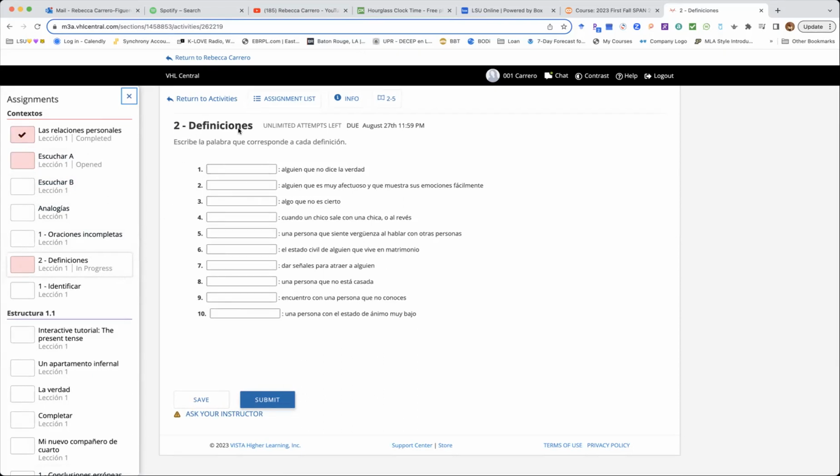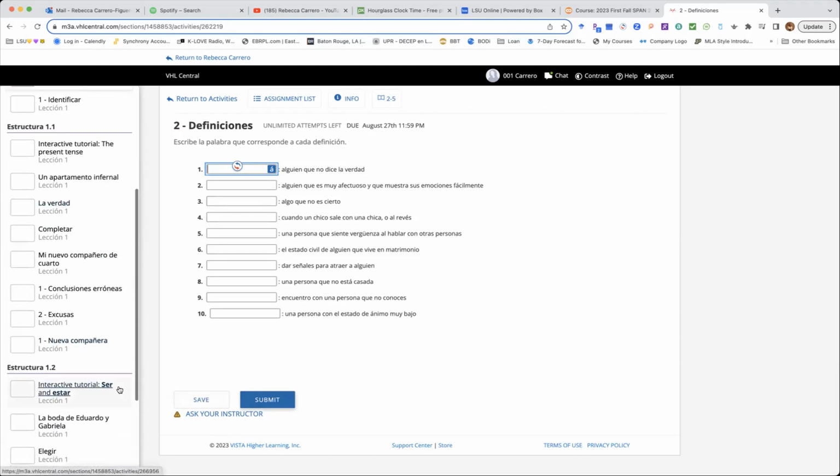So here you're required to write the word that belongs to each definition, okay? So you will use alguien que no dice la verdad, mentiroso, okay? And after you write there, whatever it is, you finish and you click on submit it there, right? If you are not ready to submit it, you can save it.